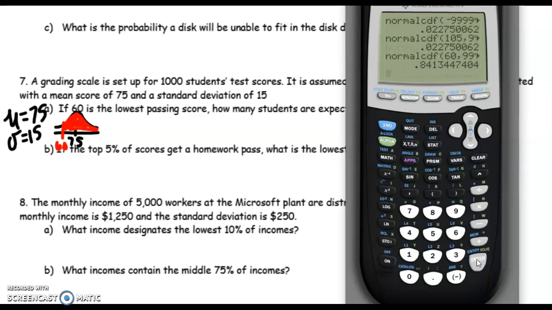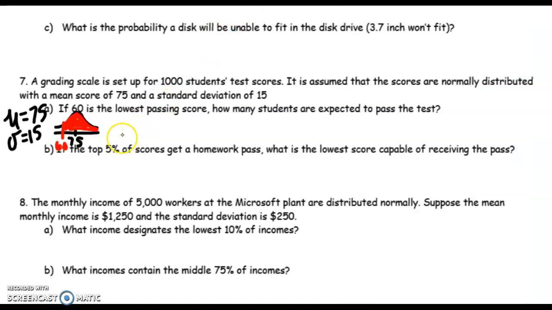And I get 0.841 or 84-ish%. I'm going to multiply that by 1,000 because there's 1,000 students who took this test. And that's easy to calculate. I just move those decimals 3 times. I get 841 students.